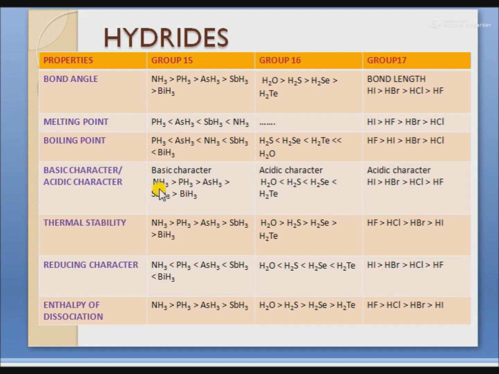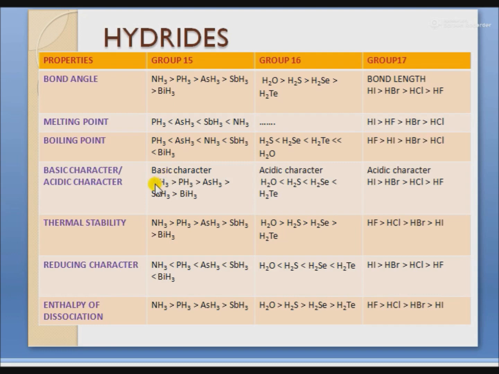Ammonia has the highest basic character in its group, and this is due to the availability of a lone pair of electrons on the nitrogen atom, because nitrogen has small size and high electronegativity. Due to its small size, it has a lone pair of electrons to donate to the other atom.